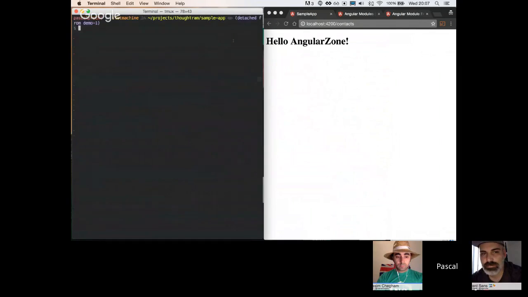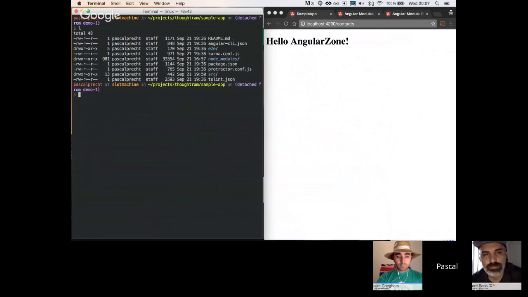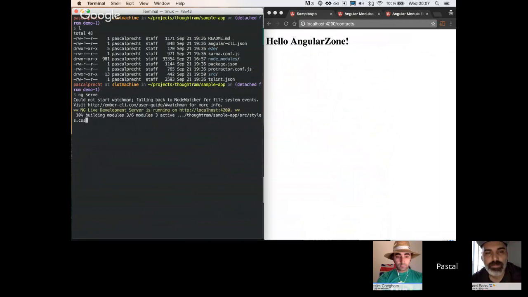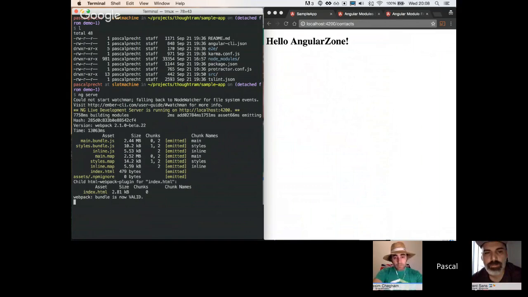So I have this repository here. It's a sample app, and it's basically scaffolded using Angular CLI. And if I run ng serve, it's pretty straightforward. For those who don't know, when you create a project using Angular CLI, it installs all the dependencies for you. It scaffolds an application structure, and then all you need to do is run ng serve, which is what I'm doing right now, and then it will transpile all your code and bundle everything. So there's a lot of stuff going on there.